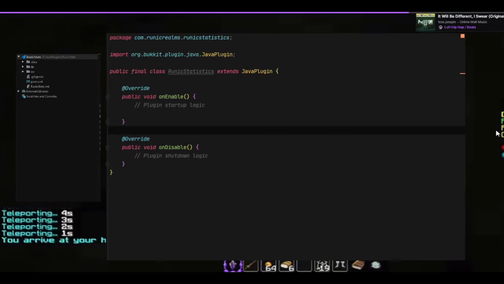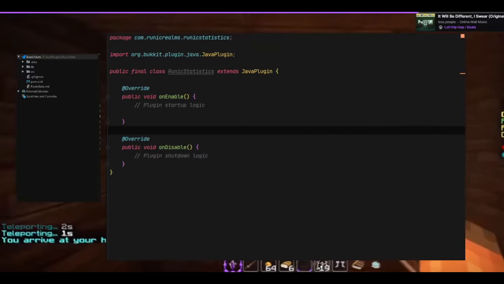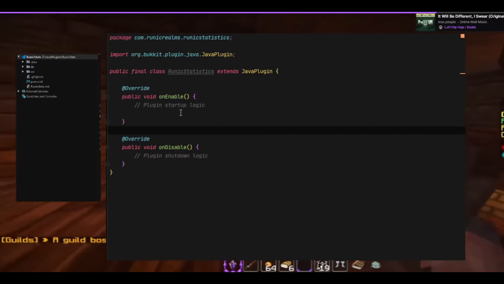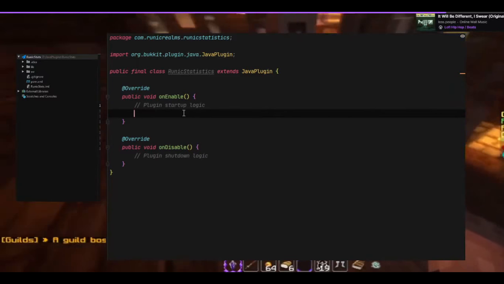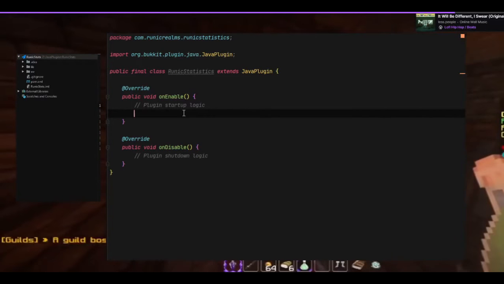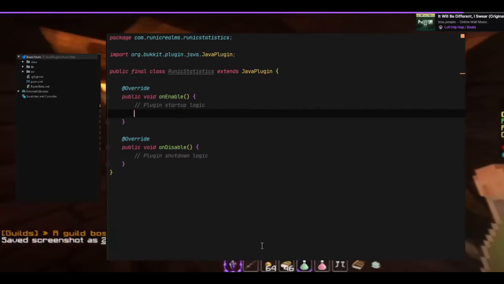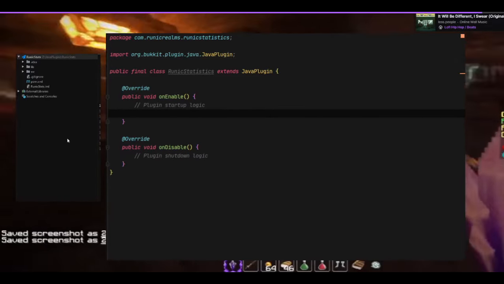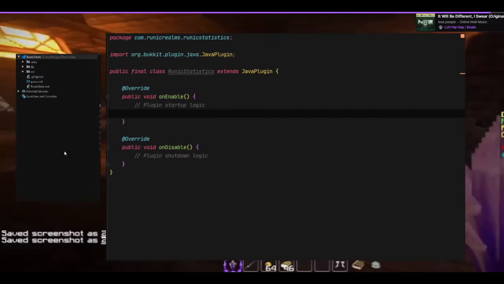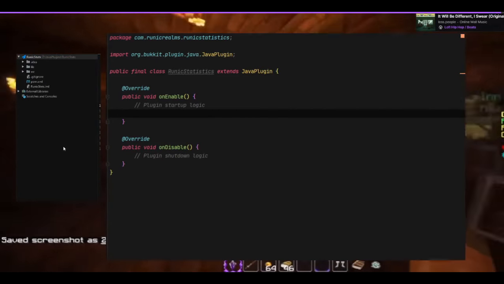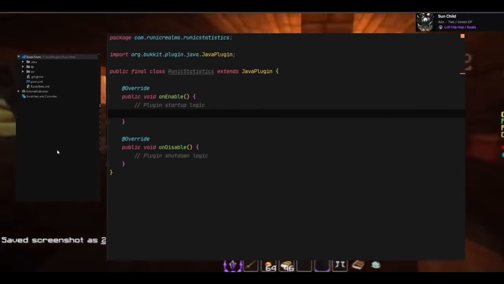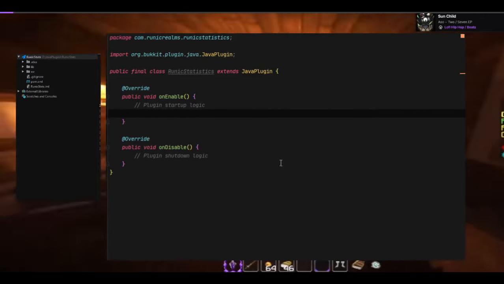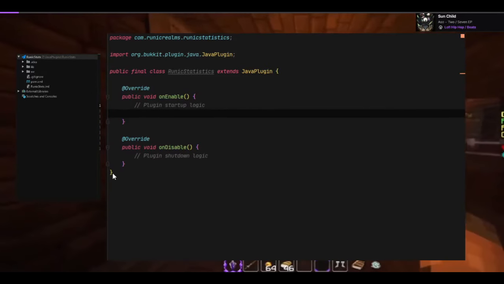Today I'm going to be working on a referral system for the Runic Realms server I developed for. I think I have episode 2 playing in the background just for some background footage, so it's not super boring. But I'm gonna go ahead and do some basic stuff. I'm gonna register the event. I've already created the project. I have the file tree over here on the side. I'm gonna copy and paste some stuff, and I'll explain what it does here in a second.